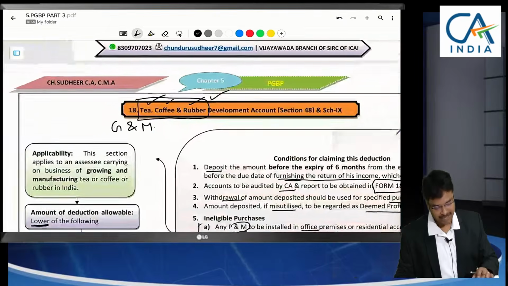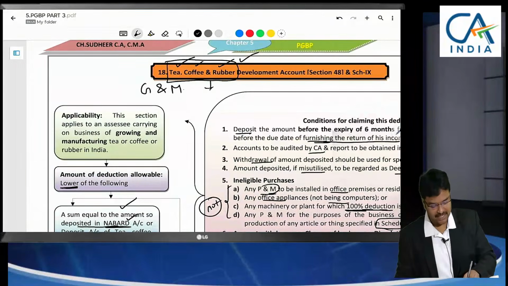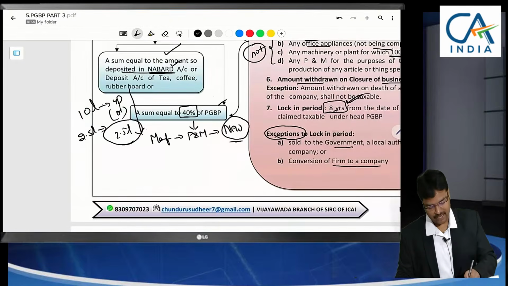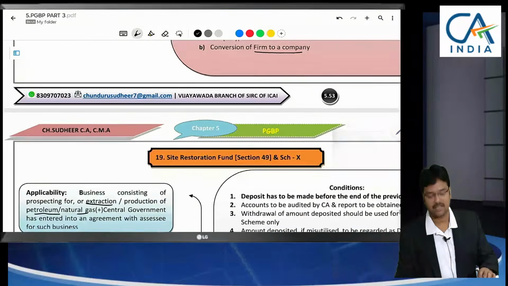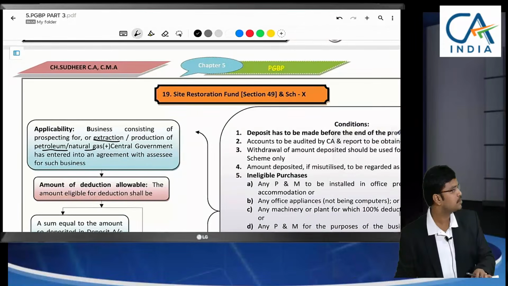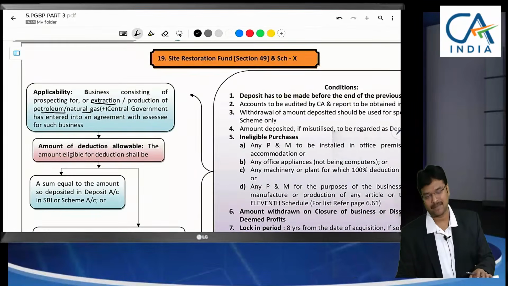Very simple, sir. Here to encourage these exports, 40% of the profits can be claimed as deduction maximum, on a condition that it has to be deposited in a separate account in NABARD, Rural Bank Development Bank, NABARD account separate, or any tea, coffee, rubber development board. There you have to deposit. This deposit has to be utilized for purchase of new plant and machinery.